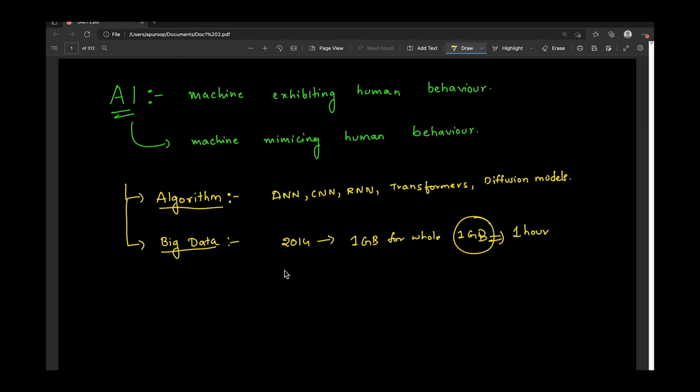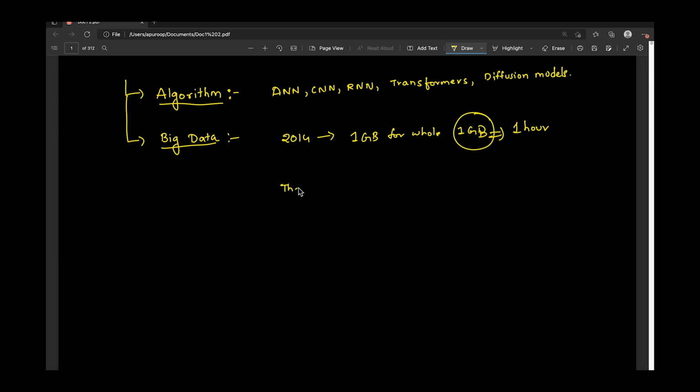If we observe, the amount of data that I'm consuming is directly proportional to the amount of data that I'm generating. As I said, within 1 hour I'm consuming 1 GB of data, so it is directly proportional to the amount of data that I'm producing.